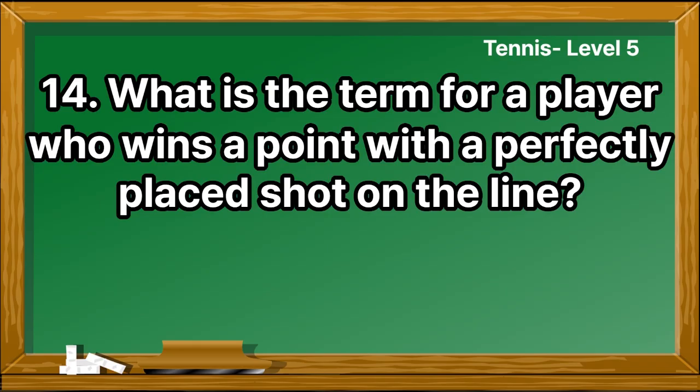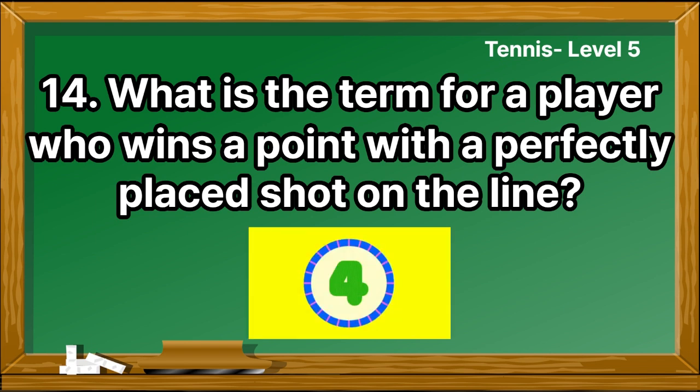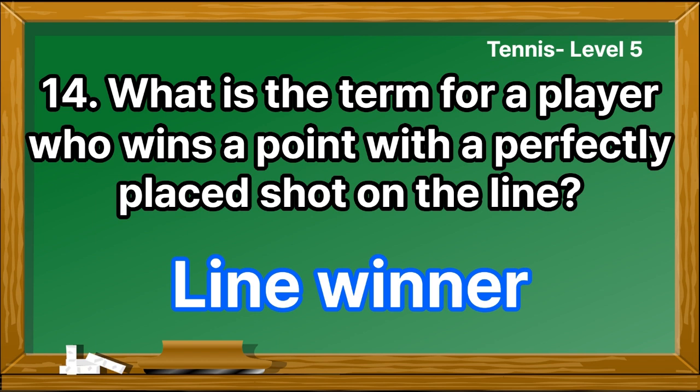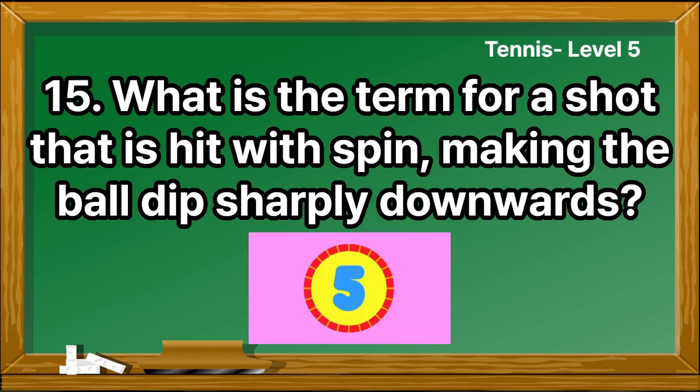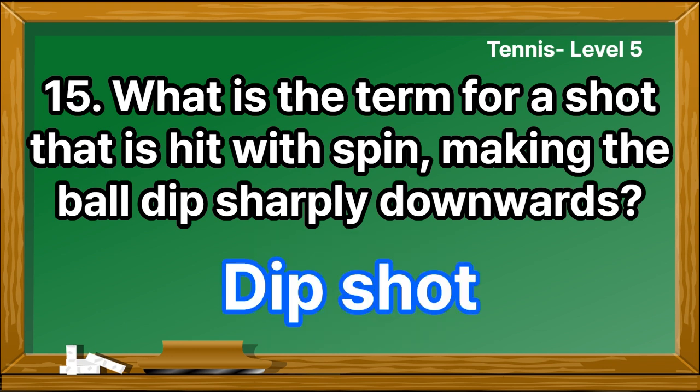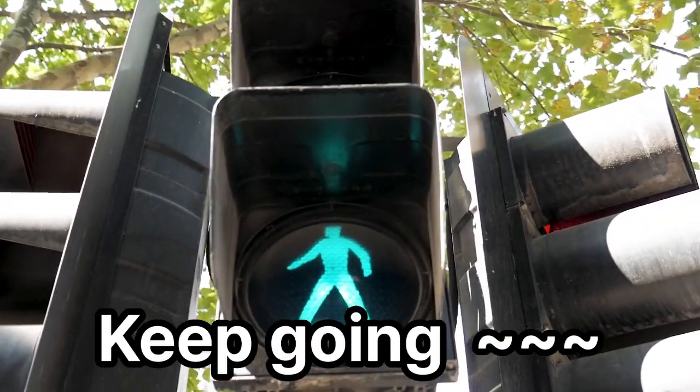What is the term for a player who wins a point with a perfectly placed shot on the line? Line winner. What is the term for a shot that is hit with spin, making the ball dip sharply downwards? Dip shot. Keep going.